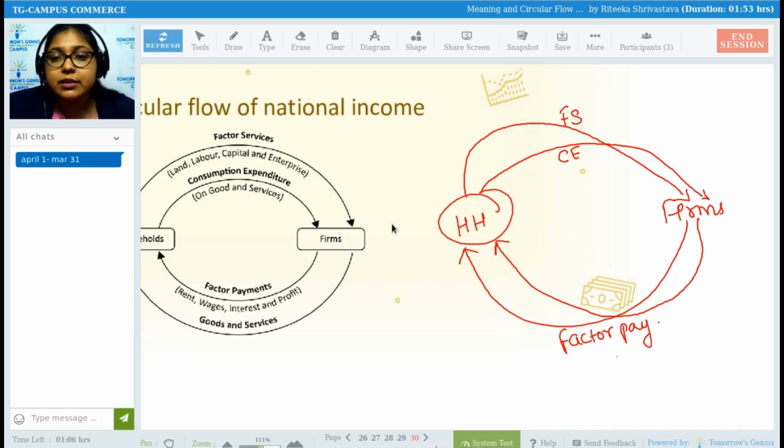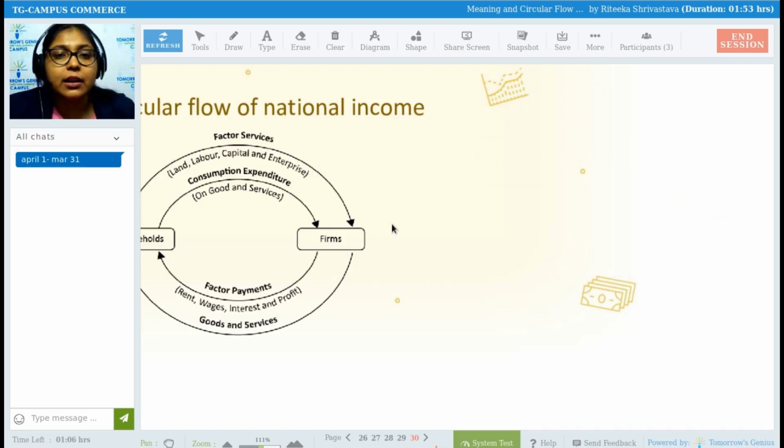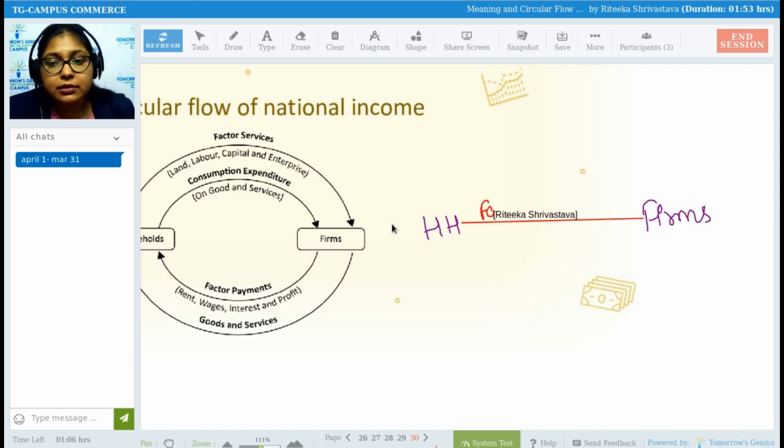So once again, circular flow of income will consider that there are only two sectors in the economy, household and firms. It is said that households are going to give factor services to firms, in the form of land, labor, capital and entrepreneur.